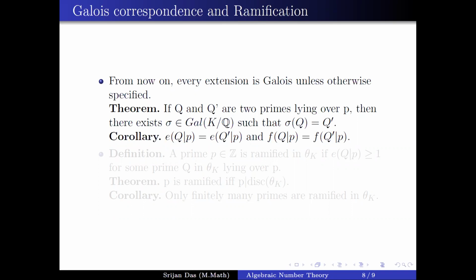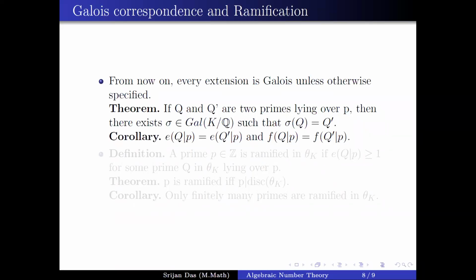If you have OK mod Qi, then you can apply sigma onto the top and the bottom, and you can see that sigma is an isomorphism between OK mod Qi and OK mod sigma of Qi. Now as sigma is transitive, sigma takes any Qi to any Qj. Therefore, OK mod Qi will be isomorphic to OK mod Qj. Therefore, you can see that these Fi's are the same, and the Ei's are the same.